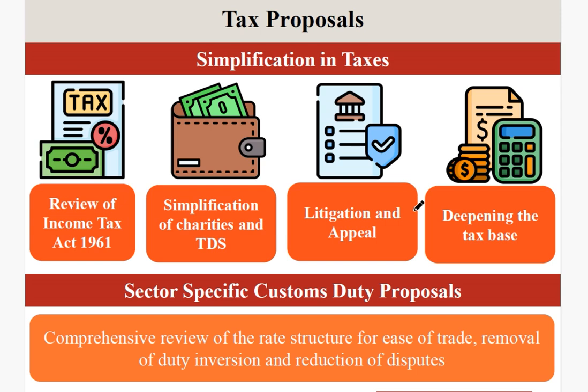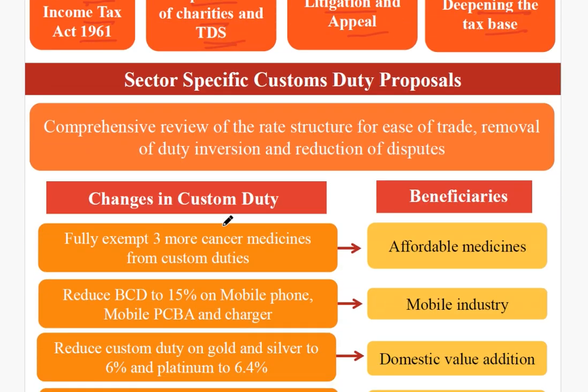Okay. Next, the tax proposals. You can see here the tax proposal, simplification in taxes. Now the government has reviewed the Income Tax Act of 1961, simplified the charges in the TDS, term deposit schemes. Then litigations and appeals have been considered depending on the tax base. Now specific sector custom duty proposals have been given.